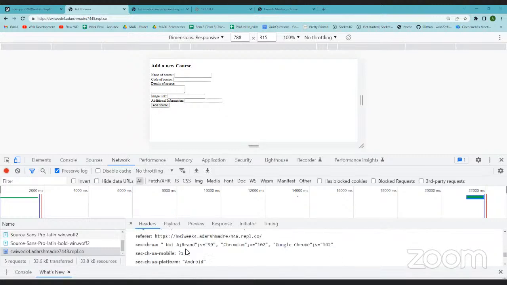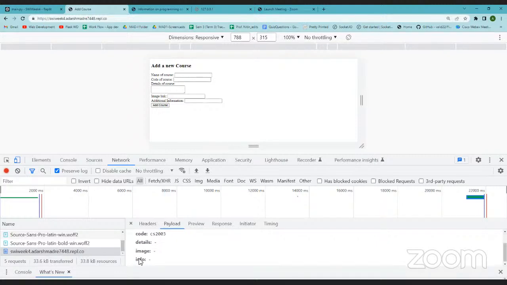Now if we go to the payload tab, we will see what was entered as data. One thing to note here: on the right hand side, you see what was entered. On the left hand side, what do you see? The name, code, details, image info. How does the application know that you have given code as this, details as hyphen, image info as hyphen? These are actually the names that we have assigned.